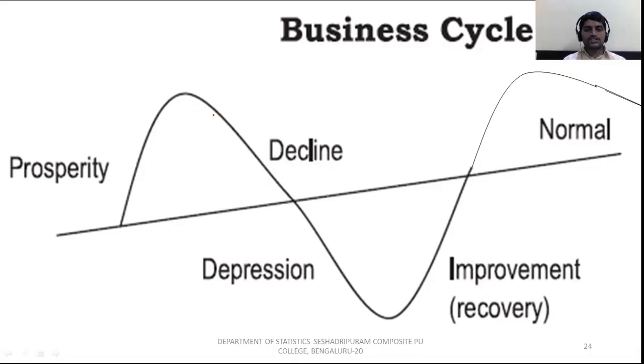But come to the recession stage, from here to here, because business is going to slowly go down, right? Production is very less, money circulation is very less, economic activities slowly go down. So that is the second stage of the business cycle or cyclical variation.